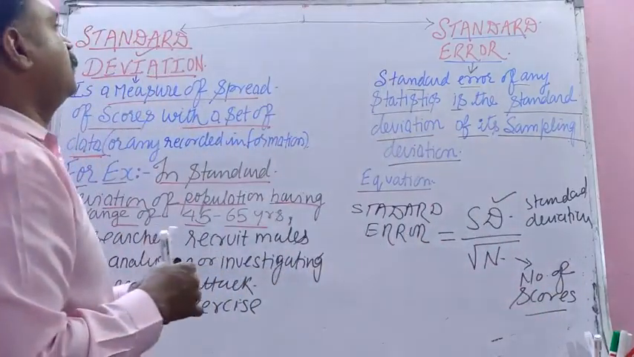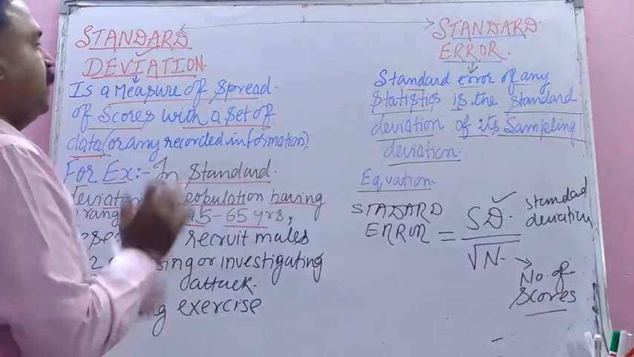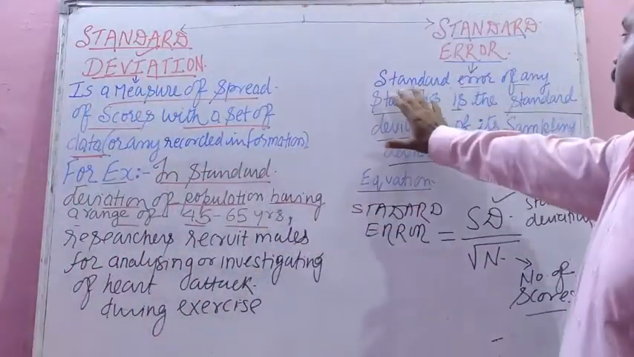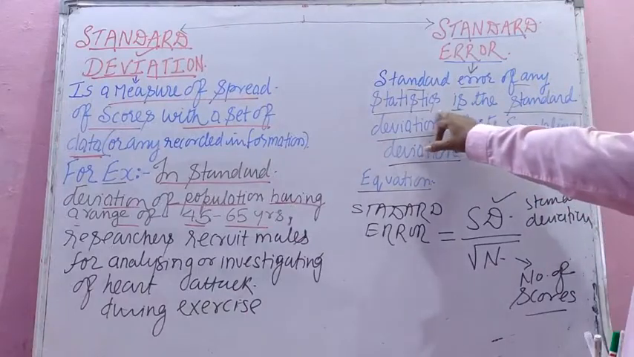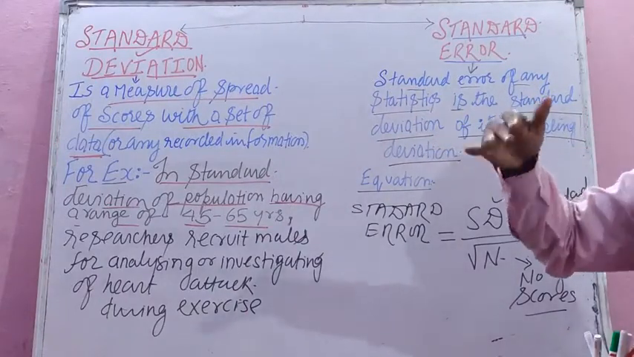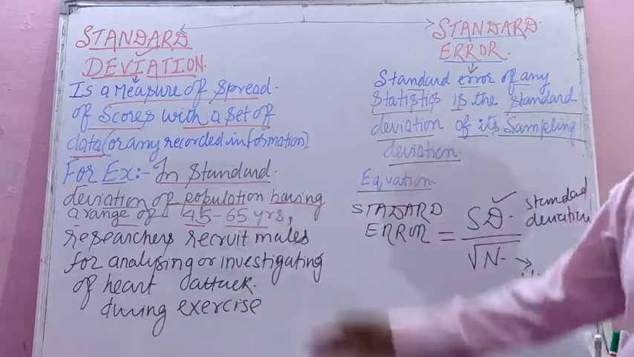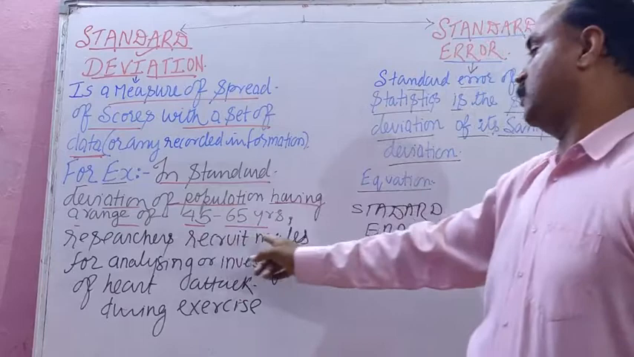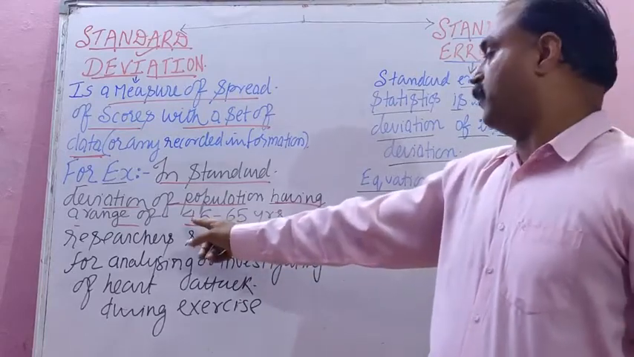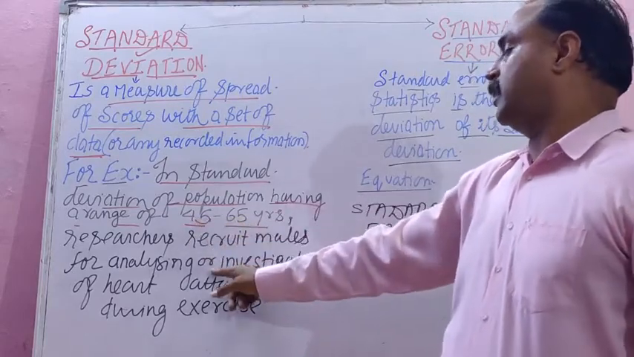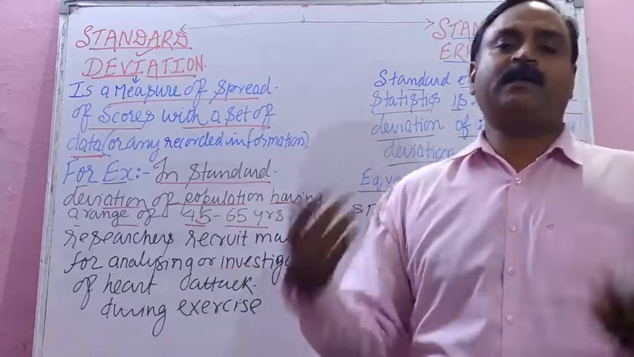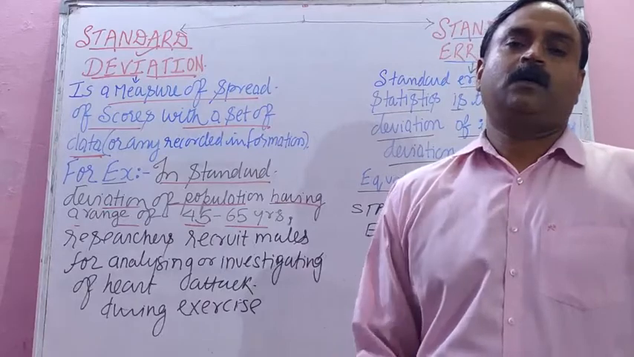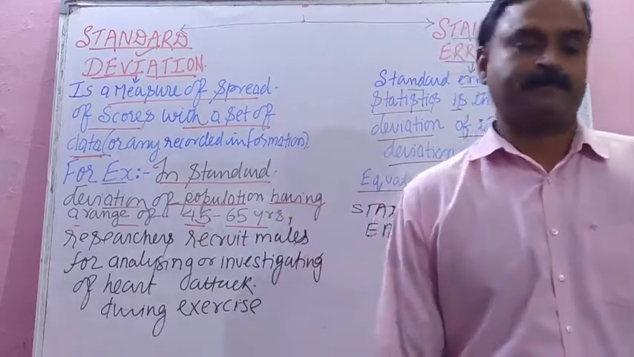So these are two factors, standard deviation and standard error. How do we define standard error? Standard error of any statistic is the standard deviation of its sampling distribution. Like this was the sampling. Researchers may recruit males between the age of 45 to 60 years for analyzing the risk of heart attack during exercise or risk of cholesterol.